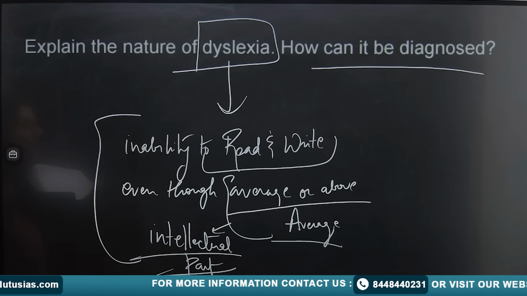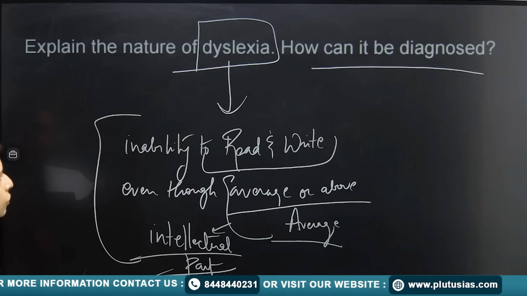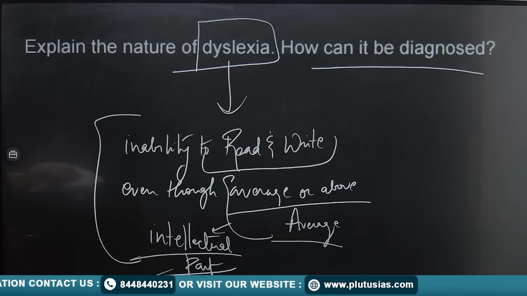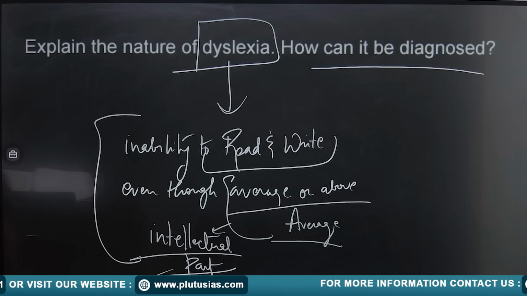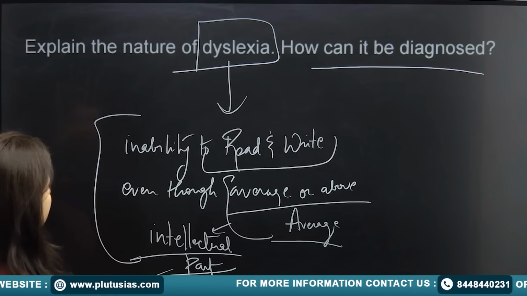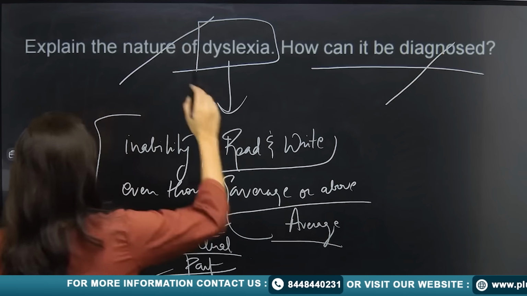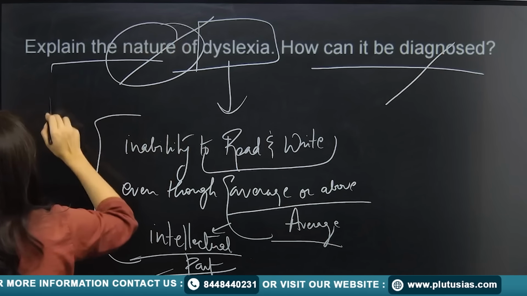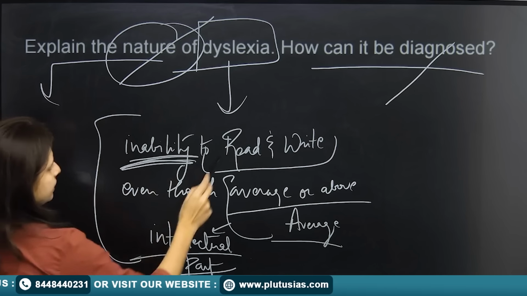Now, the question says, how can it be diagnosed? So, you explained what dyslexia is. Next, it says you tell about the nature and how can it be diagnosed. So in the nature part, since I told you the condition is about inability to read, right?